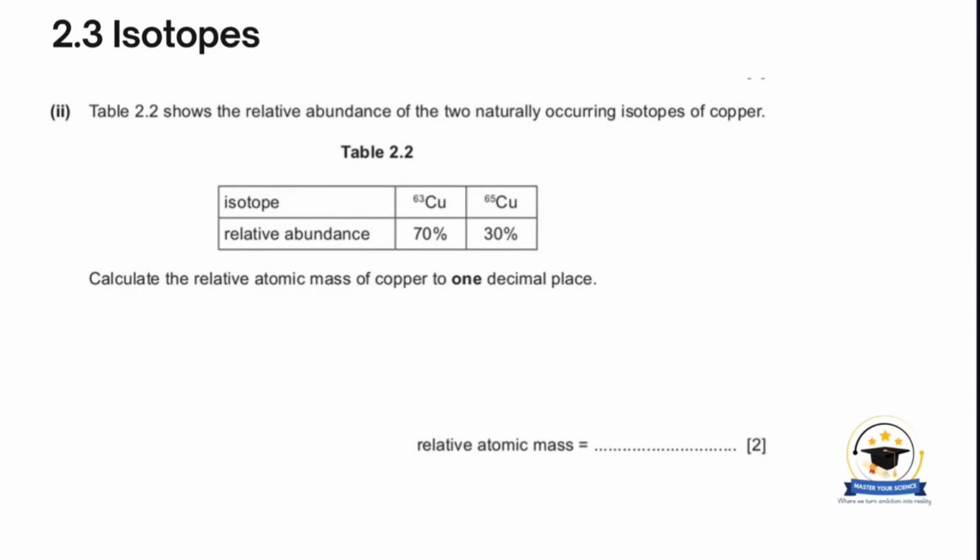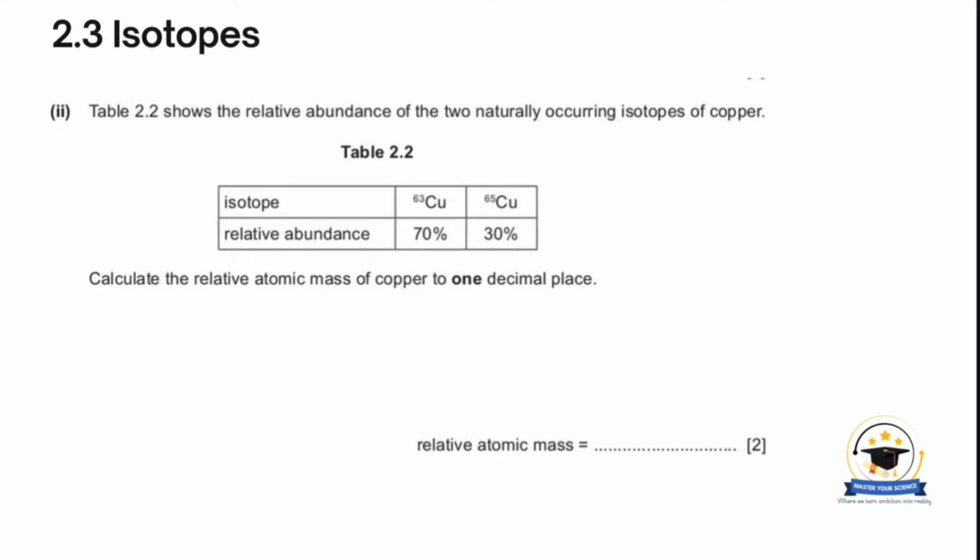This question says Table 2.2 shows the relative abundance of the two naturally occurring isotopes of copper. Calculate the relative atomic mass of copper to 1 decimal place. The relative atomic mass is the average mass of the isotopes of an element compared to 1/12 of the mass of an atom of carbon 12.